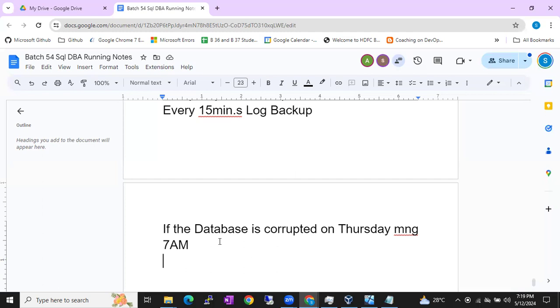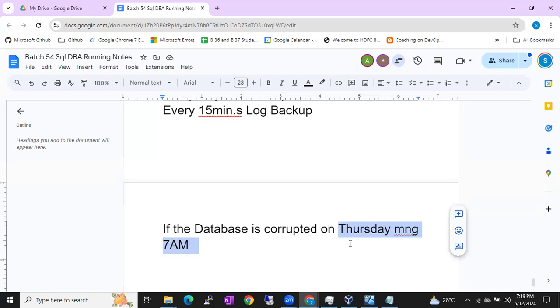Why? Because if you want to restore the database, generally what backups do we need, guys? Very simple. Okay, the database is corrupted Thursday morning, 7 a.m. What backups do you need? The last full backup, the last differential backup, and all the log backups. This is clear, right? Everyone, yeah.